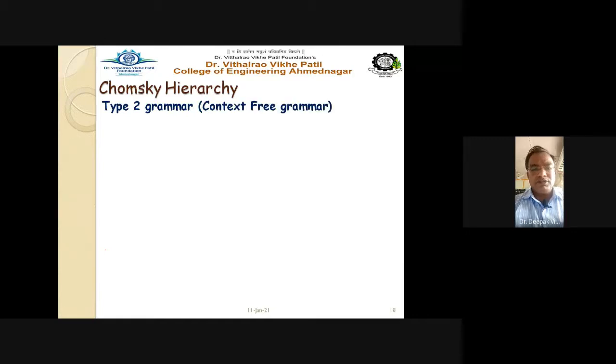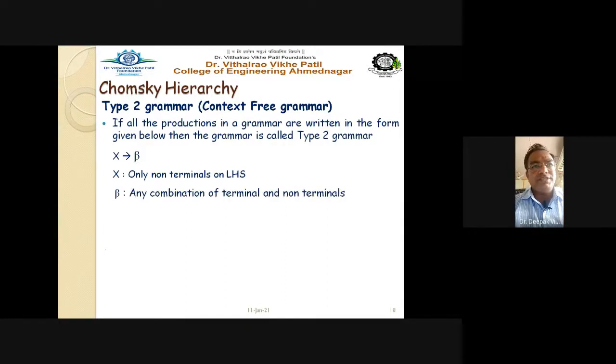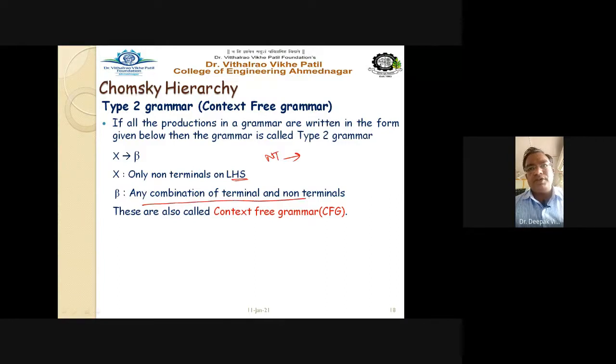Type 2 grammar is nothing but our context free grammar. We have discussed a lot on this context free grammar. So if all the productions in a grammar are written in the form given below, then the grammar is called type 2 grammar. X gives beta, where X is the only one non-terminal on the left hand side, that is NT, and on the right hand side any combination of terminal and non-terminal.